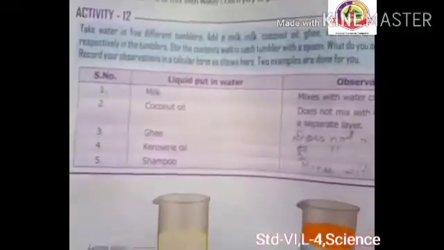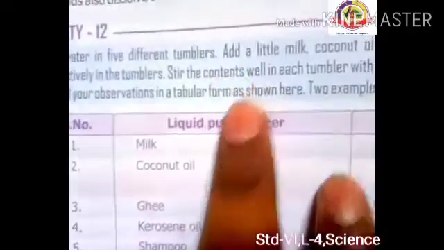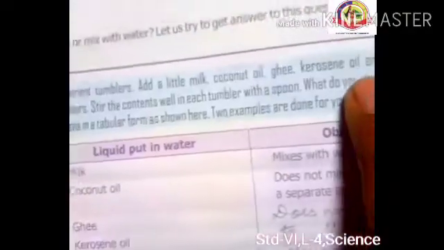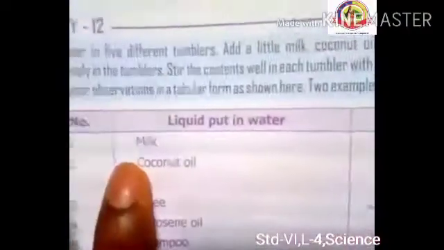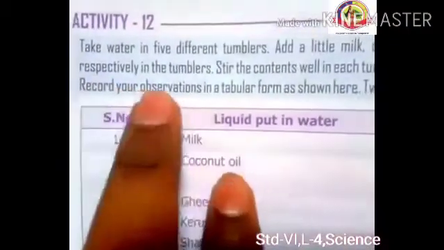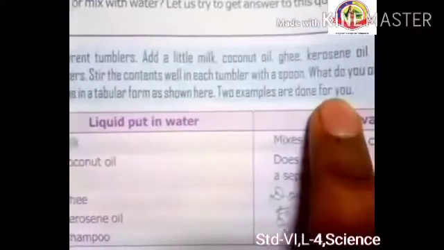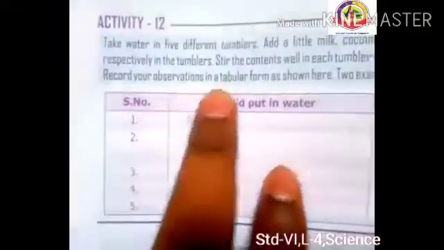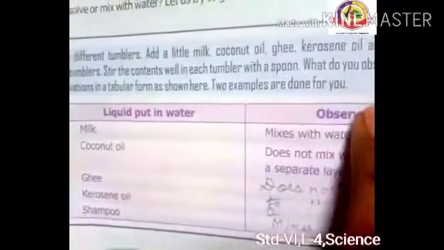Okay, you see, take water in 5 different tumblers, add a little milk, coconut oil or ghee, kerosene oil and shampoo to water respectively in the tumblers. Stir the contents well in each tumbler with a spoon. What do you observe after some time, right? Record your observation in tabular form as shown here. 2 examples are done for you, right?